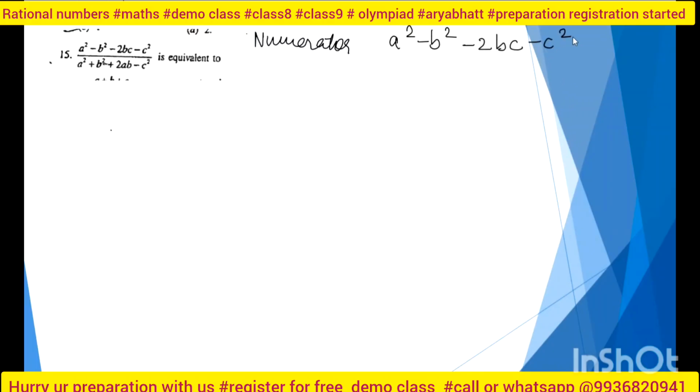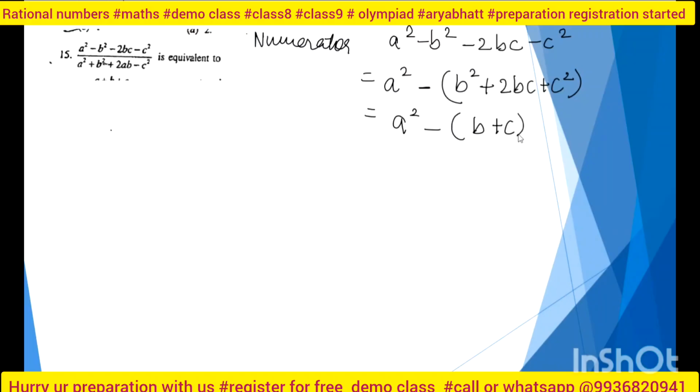Okay, how can I write it? I can write it very interestingly. See, a square, I put the minus sign, so it will become b square plus 2bc plus c square. Is it okay? Yes, ma'am. So I can write it as a square minus b plus c whole square. Can I write it? Yes, ma'am.